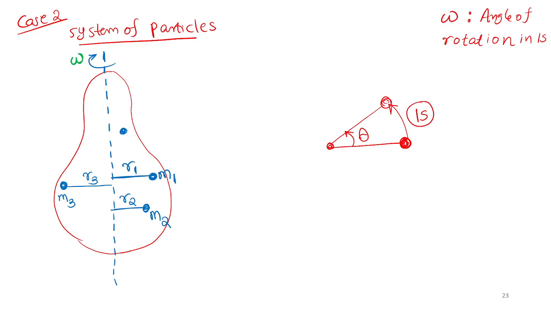A body is rotating about an axis. In 1 second time how much angle it rotated, that angle is said to be omega. Just like speed. Speed is the distance in 1 second. So angular speed omega is the angle rotated in 1 second. Simple. Now you understood? Omega is clear?